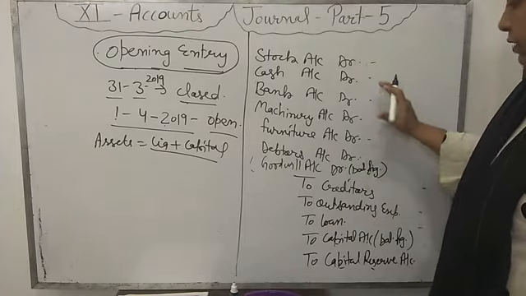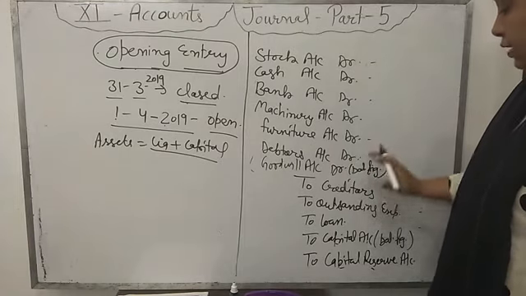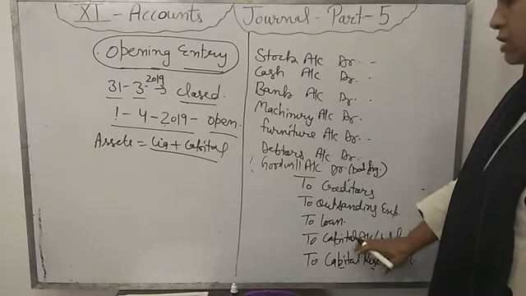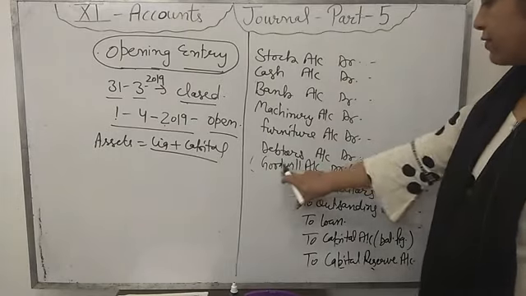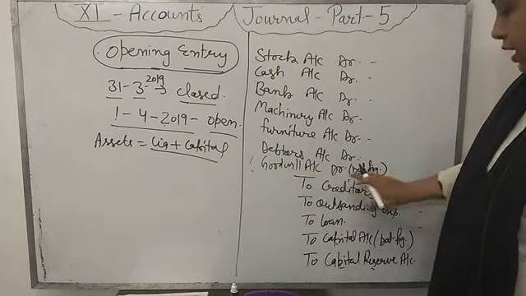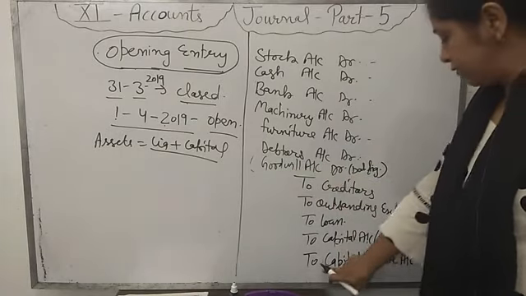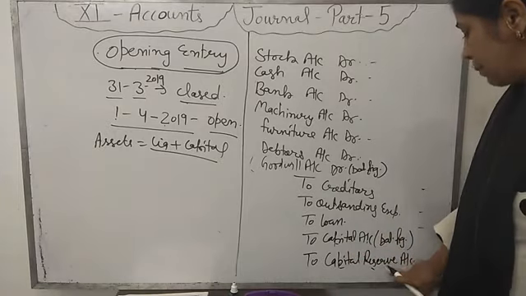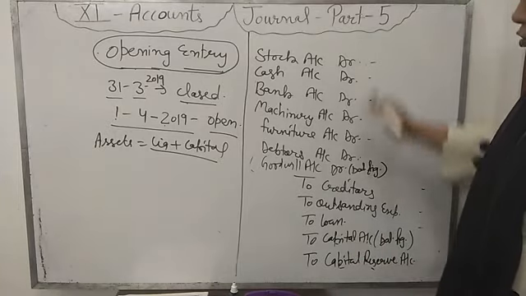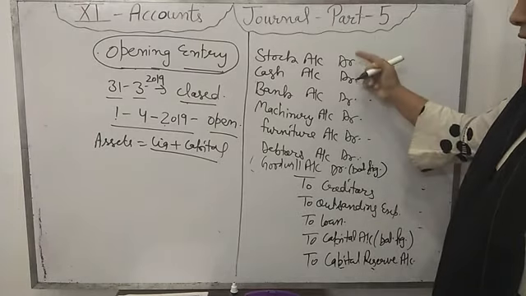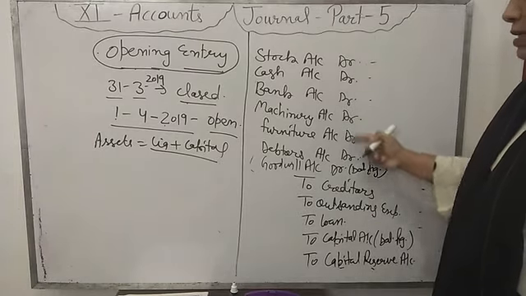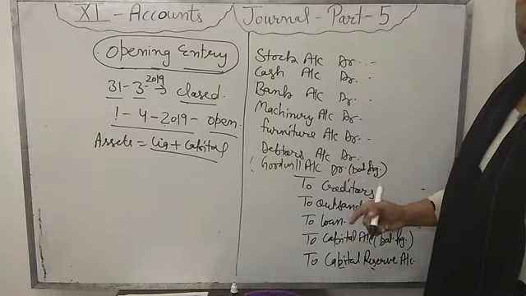But if the totals of debit and credit of all the accounts are not equal, then if debit is less, the difference we will write in the goodwill account. If credit is less, then the difference we will transfer to the capital reserve account. So this entry is called the opening entry. Only one entry will be passed for all the assets and liabilities. Okay.